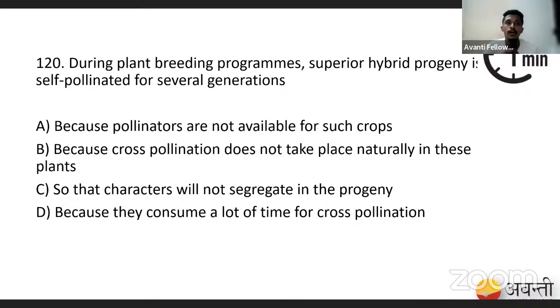During plant breeding programs, a superior hybrid is self-pollinated for such crops, because the characteristics will not segregate in the progeny, and they consume a lot of time for cross-pollination. So what do you think is your option? Tell me, students. Our polls are live. I want to know if you have the right option.